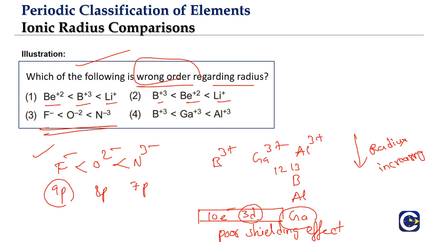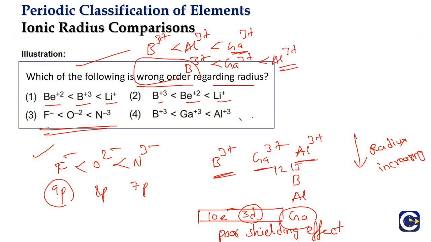When it comes to the trivalent ions, what we normally expect is that B3+ will be less than Al3+, less than Ga3+, as the group elements go. But because of this poor shielding effect of the 3d electrons, the observed trend is B3+ less than Ga3+ less than Al3+. So this is in fact also a correct order. Option 4 is also correct.